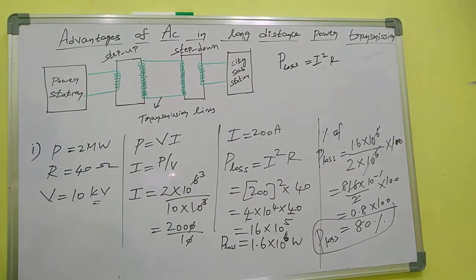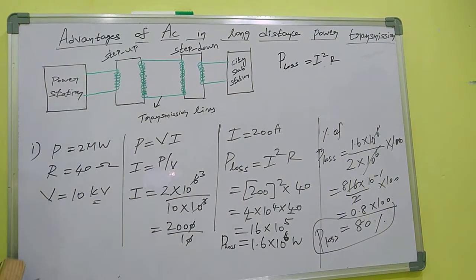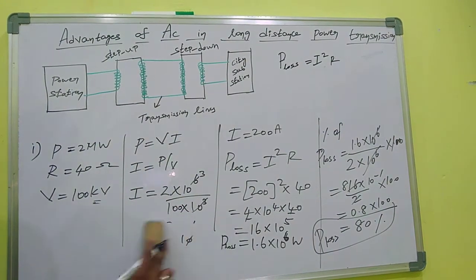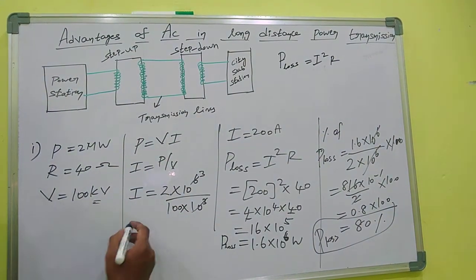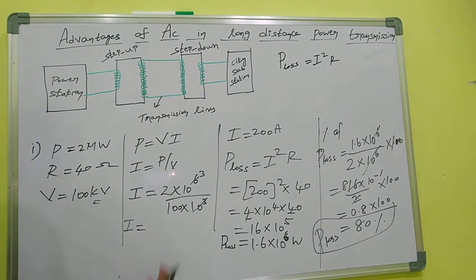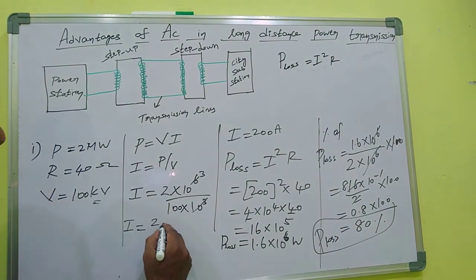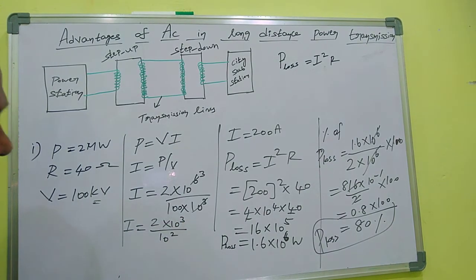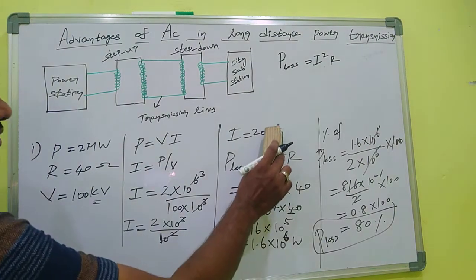We are now sending the power with the help of 100 kilovolt. 100 kilovolt means 100 into 10 power 3. So the value of I is 2 into 10 power 6 by 10 power 5, that is 2 into 10 power 3 by 10 power 2. This cancels, so 2 into 10 is equal to 20.